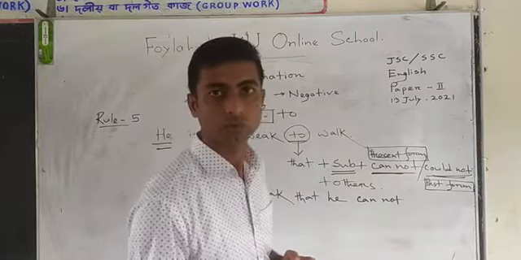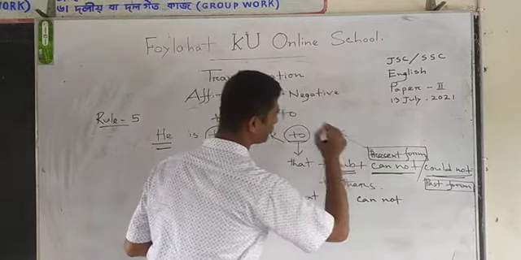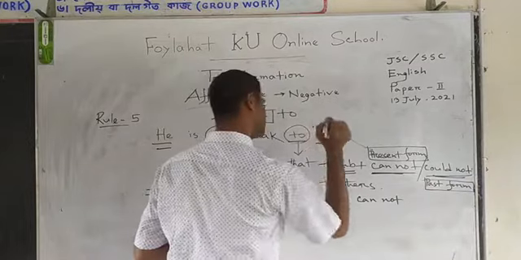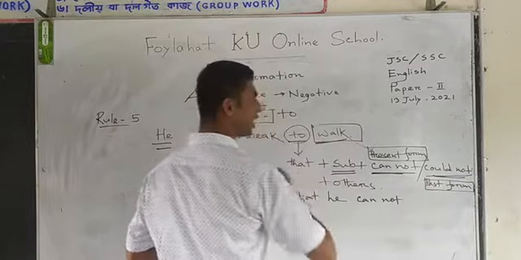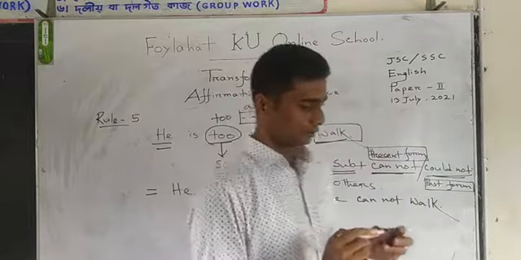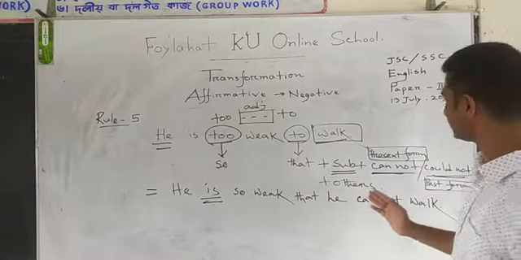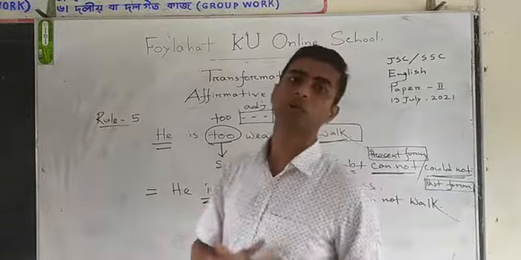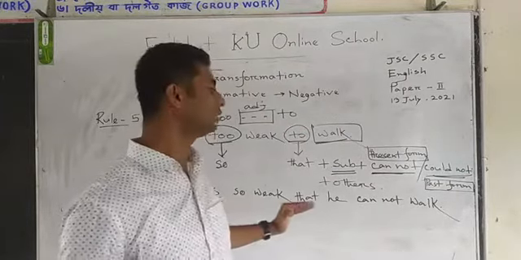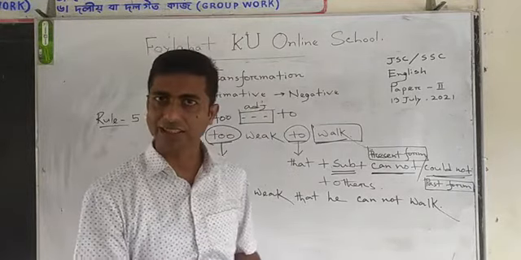Then what is your duty? Your duty is to use the next words, just after 2. Then what are the others? This is walk. So now read the sentence. He is so weak that he cannot walk. সে এত দুর্বল যে সে হাঁটতে পারে না. This is the Bengali meaning. Is it clear, dear student?